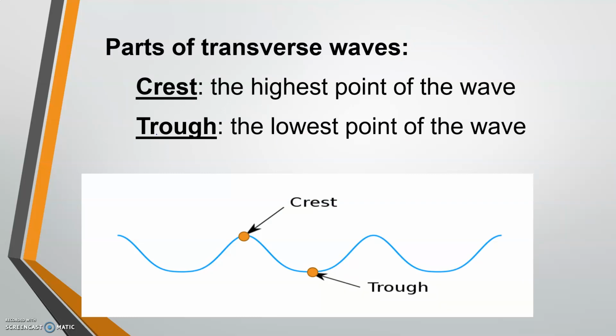There are parts to a transverse wave. So the highest parts would be the crest. So every high part would be a crest. The lowest point is a trough. Think about animals that eat or drink out of a trough. Those are on the ground. Troughs are the points that are closest to the ground. They're the lowest point.